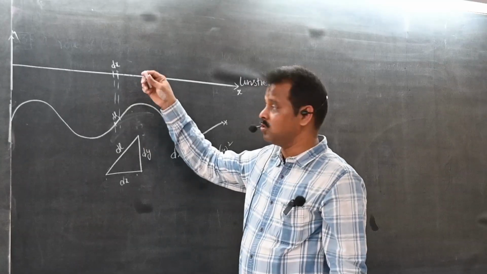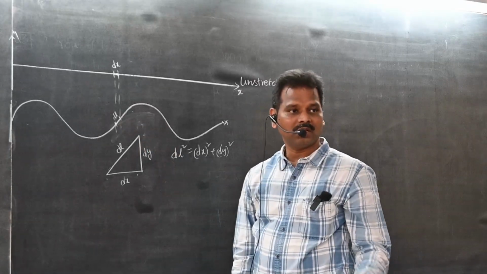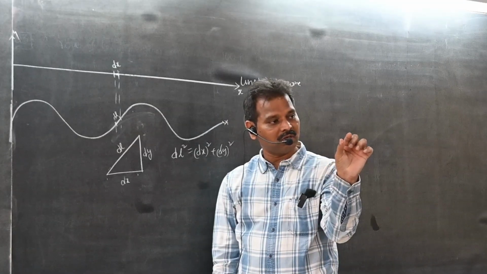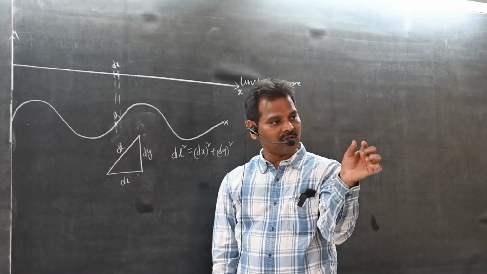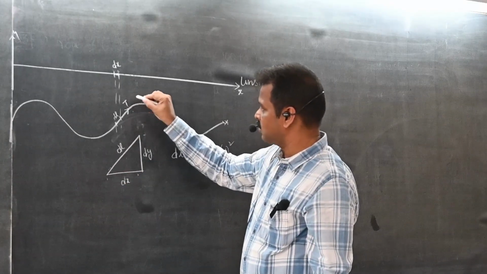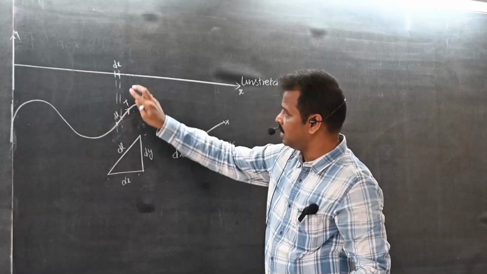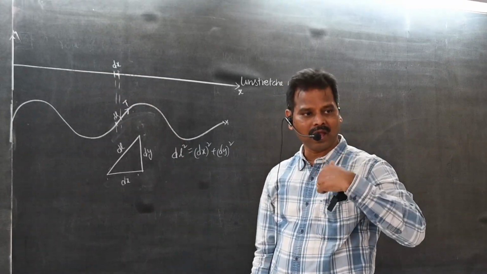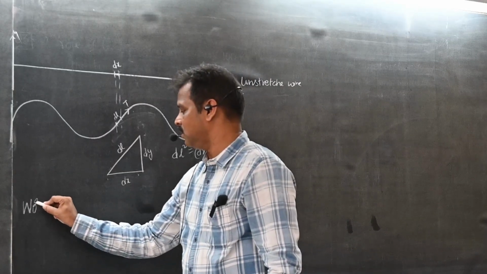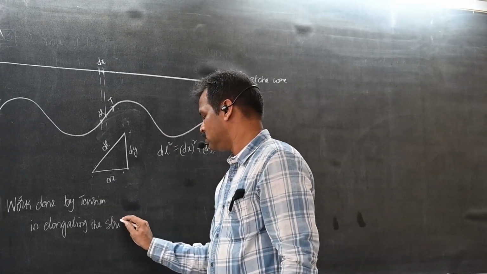Previously, before the wave is produced, this is the length of the small portion of the string. Now the length has increased to here. That means there is a change in length, right? When the wave is produced, this much length will become this much, slightly bigger. dx will become dl. So now, how is the tension acting? I already told you, tension always acts along the length of the wire. So who increases this dx to dl? Tension. So who is doing what? Work done by tension. What are we finding? Work done on the string.